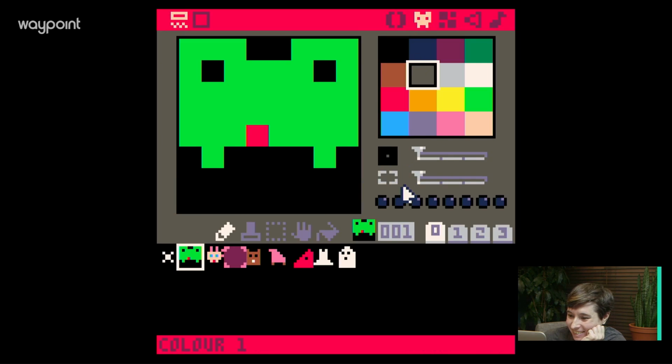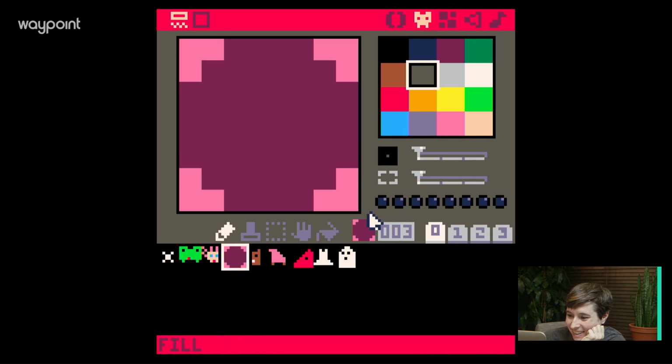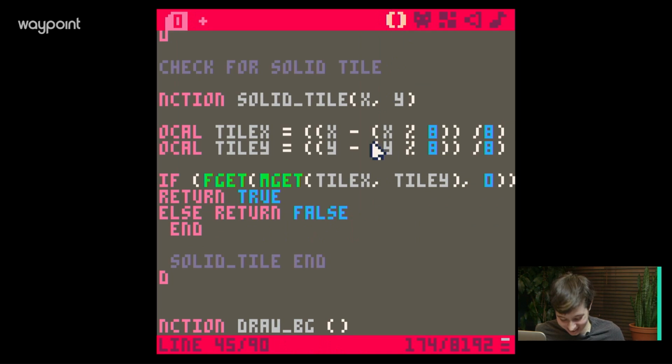Game development is so wonderful. So this one right here, you know, it's good. You know what's good is when you set your sprite flags correctly. That's what's good when you do that. It's good to do that.